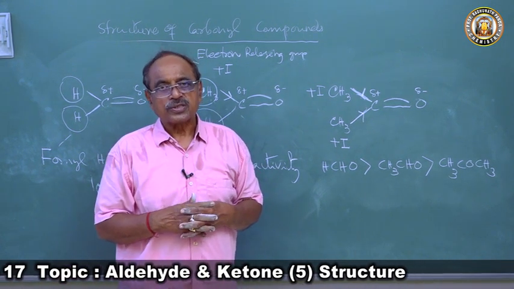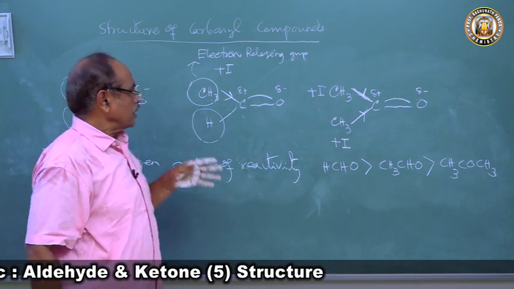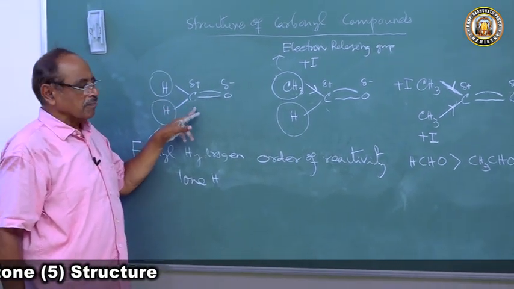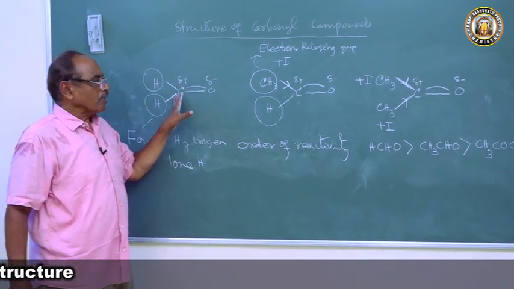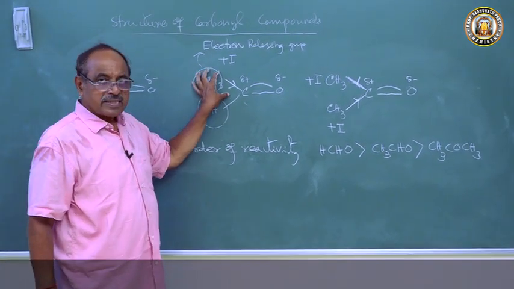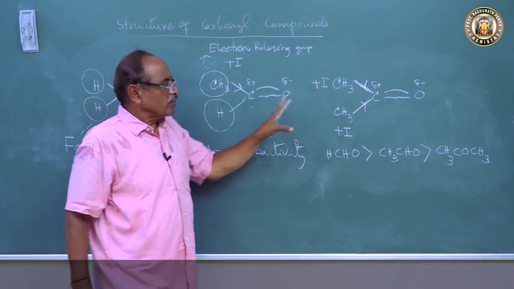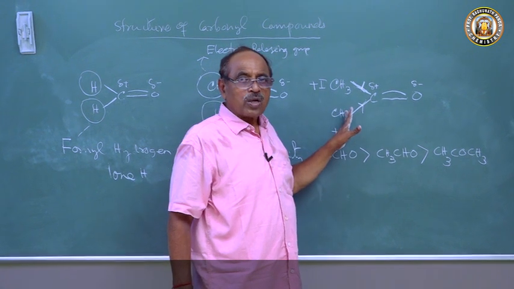steric hindrance. If you take formaldehyde, there is no steric hindrance. The nucleophile will attack from any side. But if you come to acetaldehyde, there is one CH3 group, so one side is blocked, other sides are open. But the moment you come to acetone, two sides are blocked.